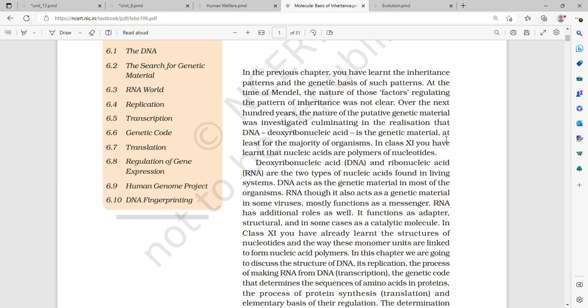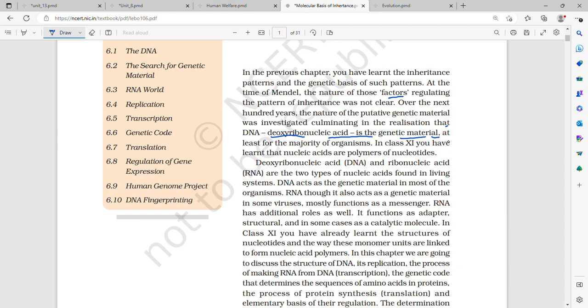In the previous chapter, you have learned the inheritance pattern and the genetic basis of such patterns. At the time of Mendel, the nature of those factors, or what we now call genes, regulating the pattern of inheritance was not clear. Over the next 100 years, the nature of putative genetic material was investigated, culminating in the realization that DNA or deoxyribonucleic acid is the genetic material.